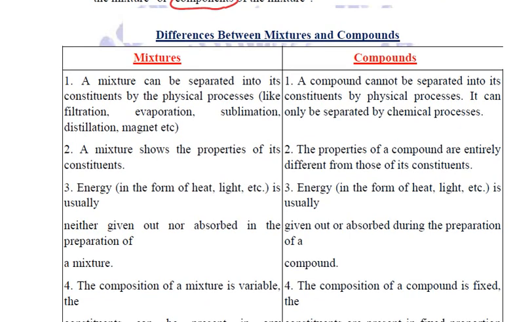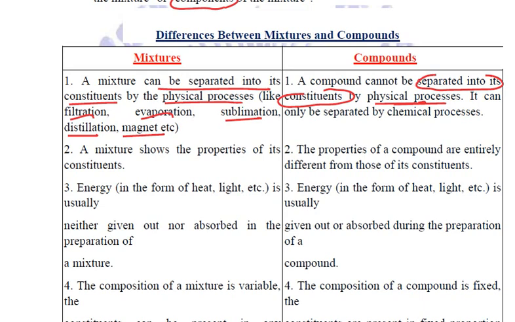Number one, a mixture can be separated into its constituents by physical processes like filtration or evaporation or sublimation or distillation or with the help of a magnet. But you cannot separate a compound into its constituents by these physical processes. They can be separated, but we require certain chemical processes for them.